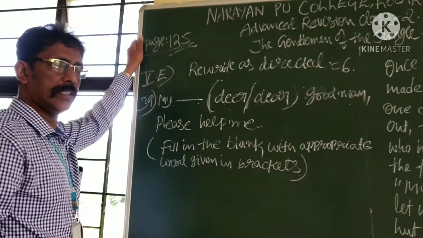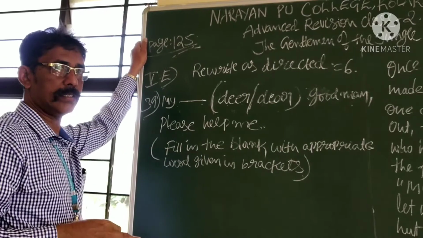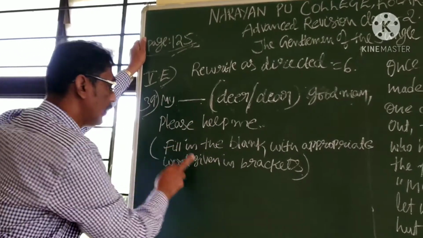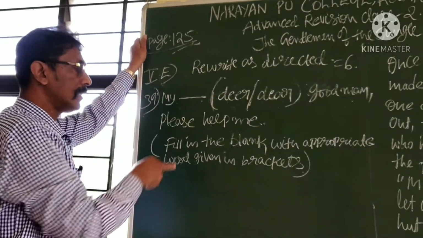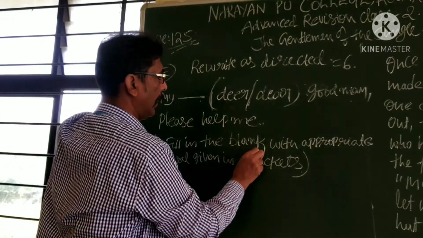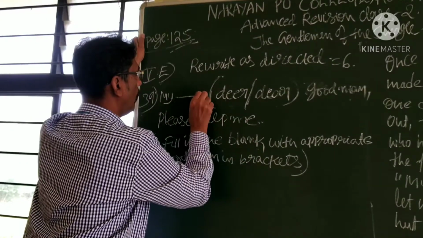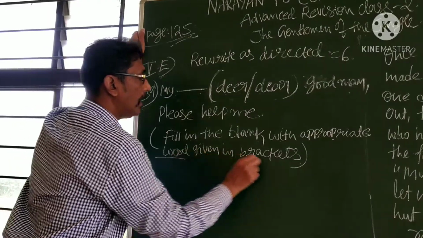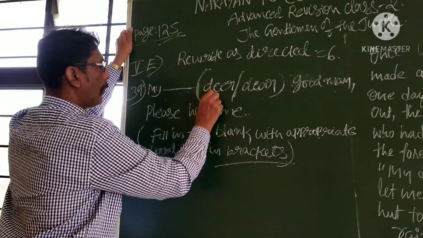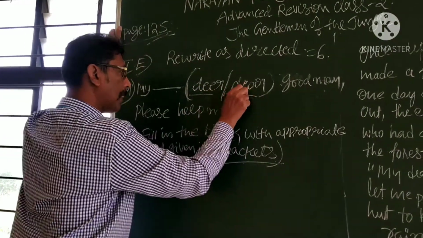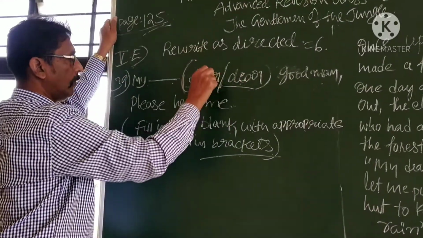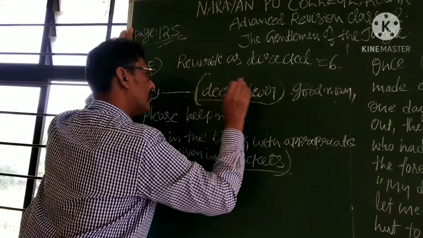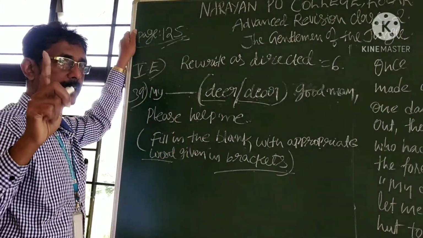There is a lengthy sentence. It is why I have shortened this sentence now. What is this? It is not a question. This is the question. What to do with this sentence? Fill in the blank. Fill in the blank with appropriate word given in brackets. See, appropriate word given in the brackets. That means clues are given in the brackets. We have to fill in the blank by selecting 1 out of 2. You can score 1 mark easily.